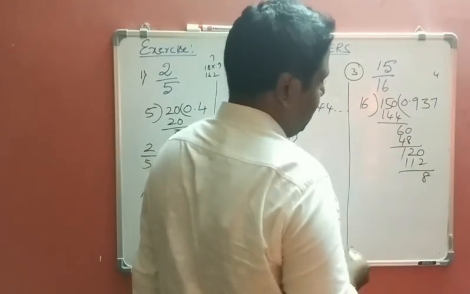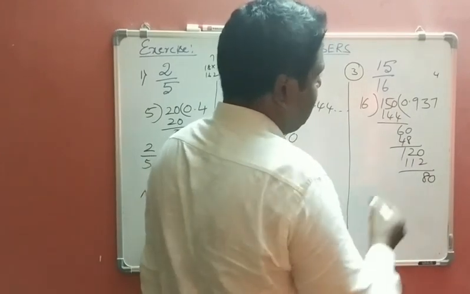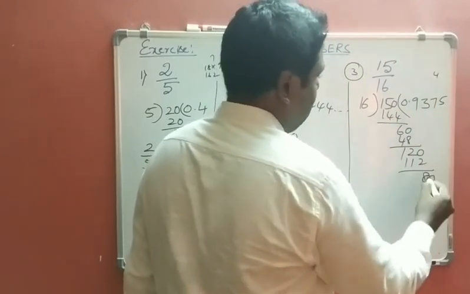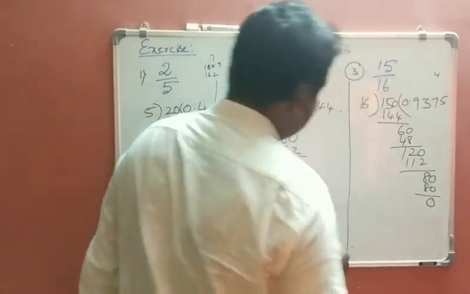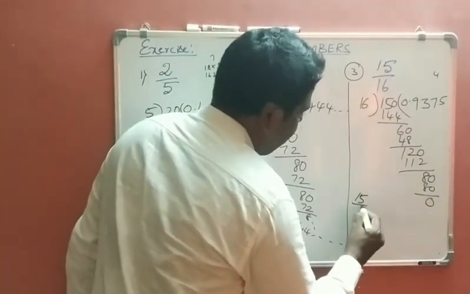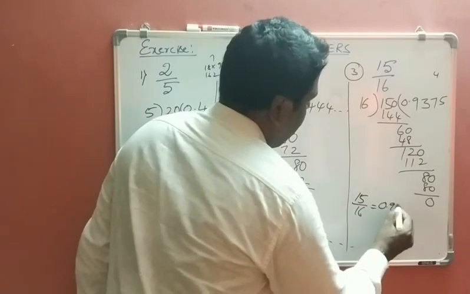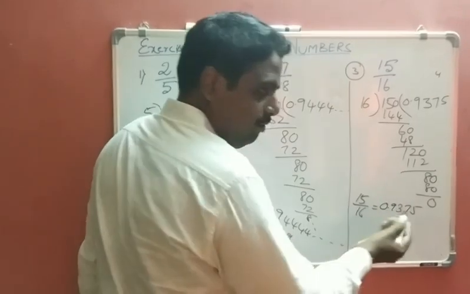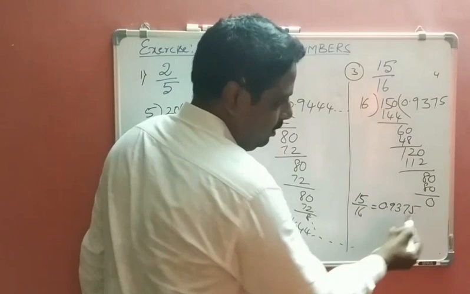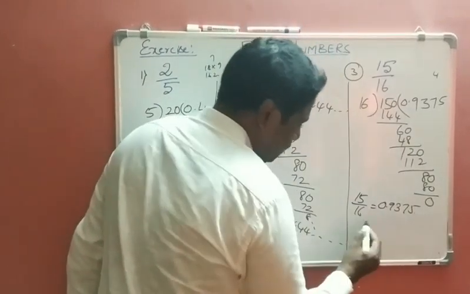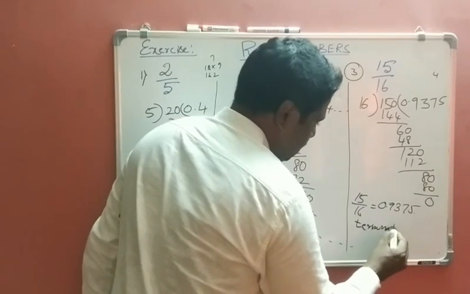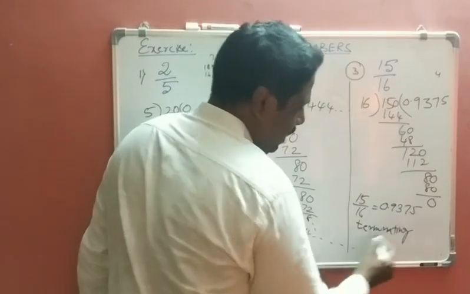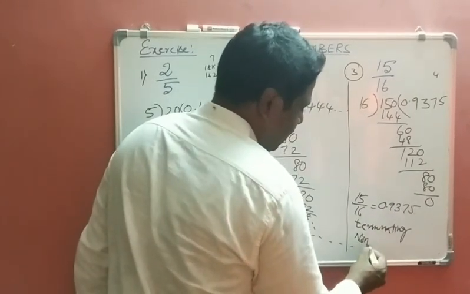Again 8 is there, 0. 8 means 16 fives are 80. So now what is 15 by 16? It is 0.9375. It is terminated. No number comes again, so it is a terminating decimal, and non-repeating.